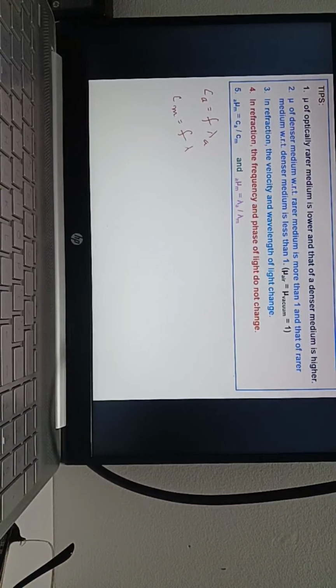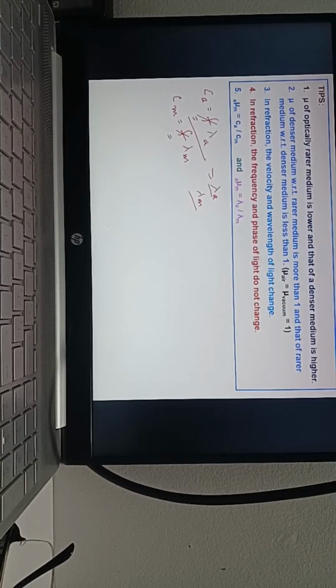f lambda m. Why is this f here and the f's are the same? Why is it so? When you divide them, f and f get cancelled. So what will you get? Yes, sir, lambda A by lambda m.